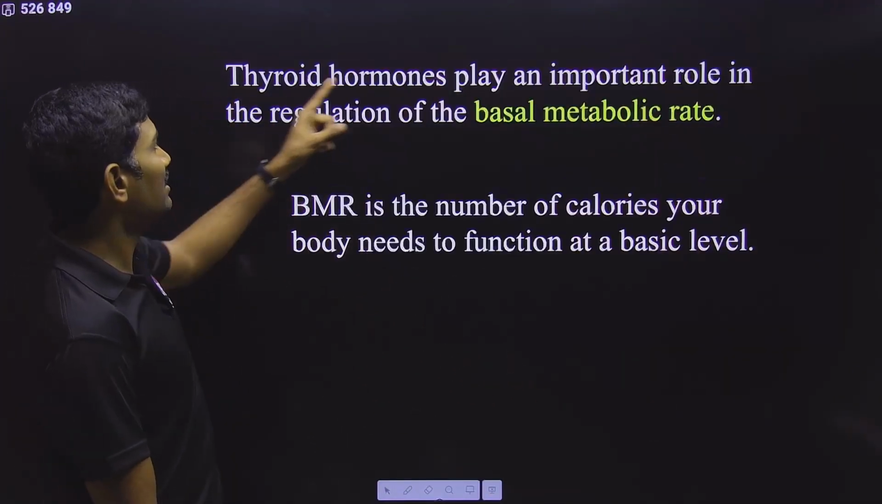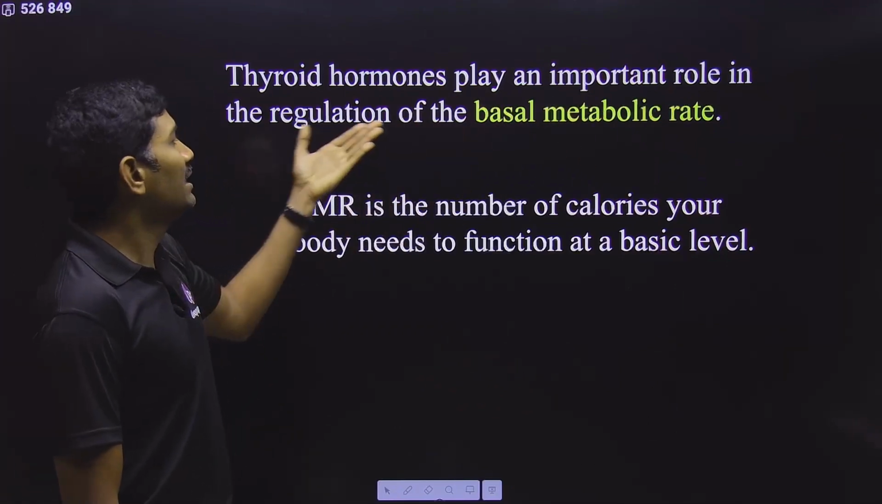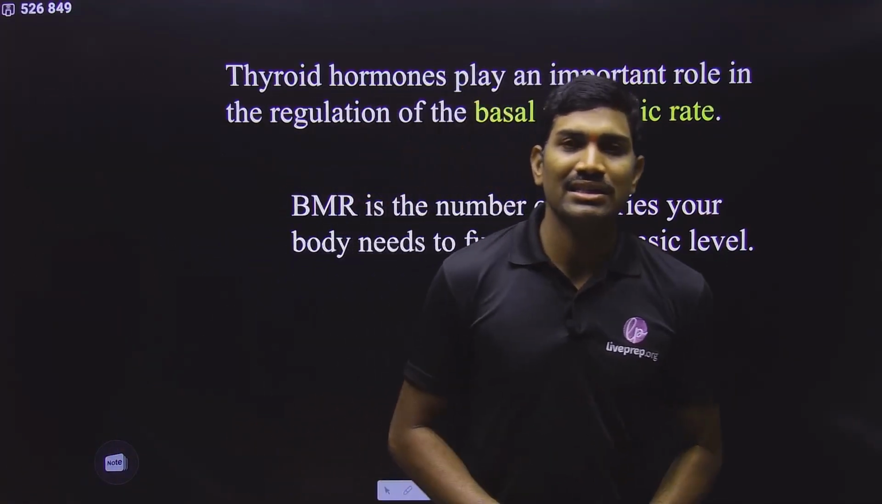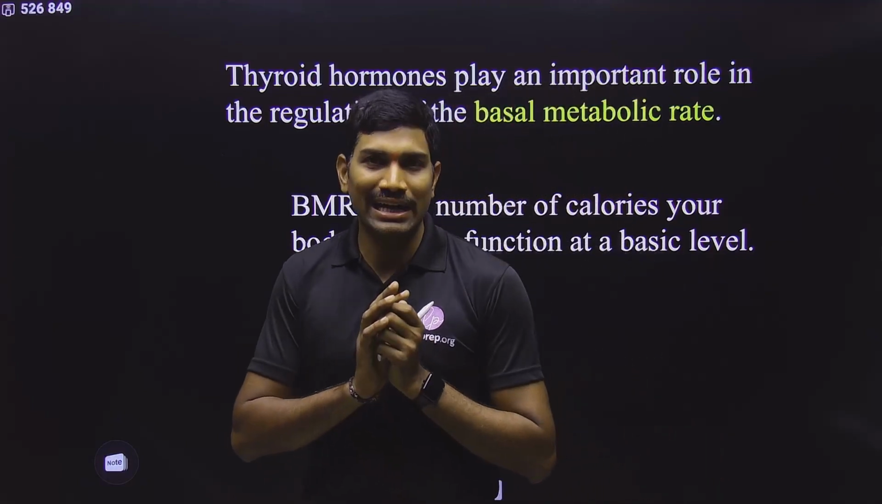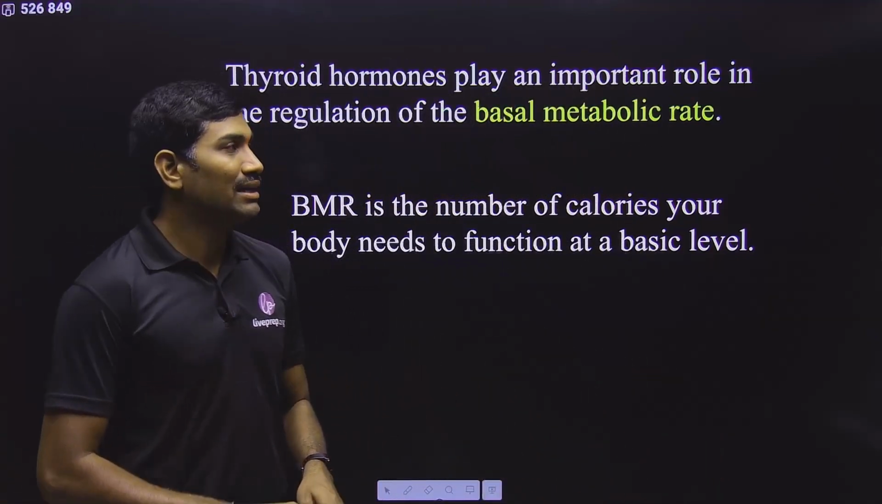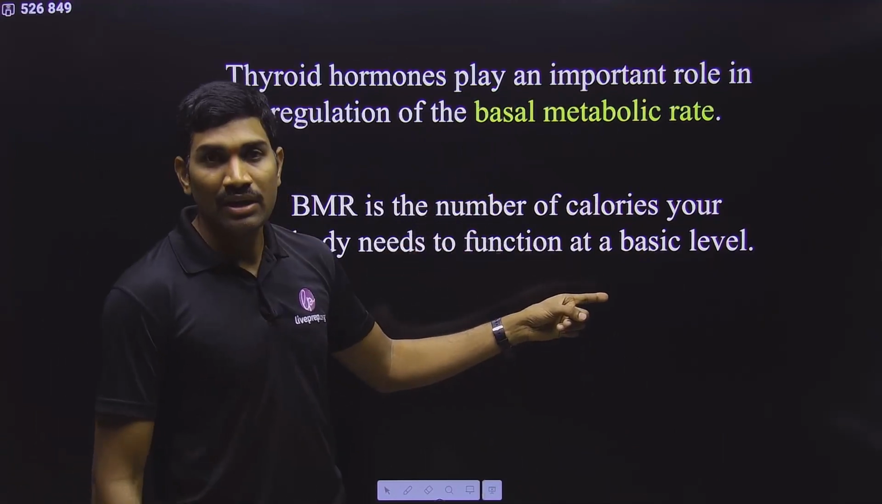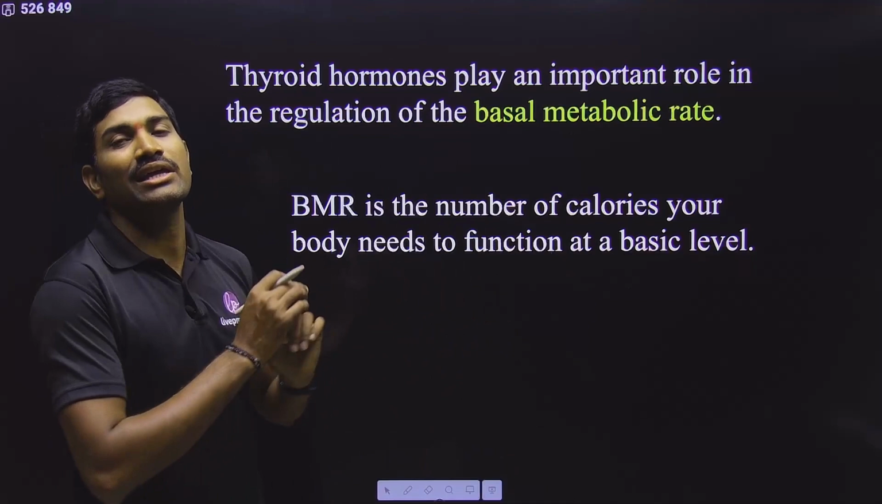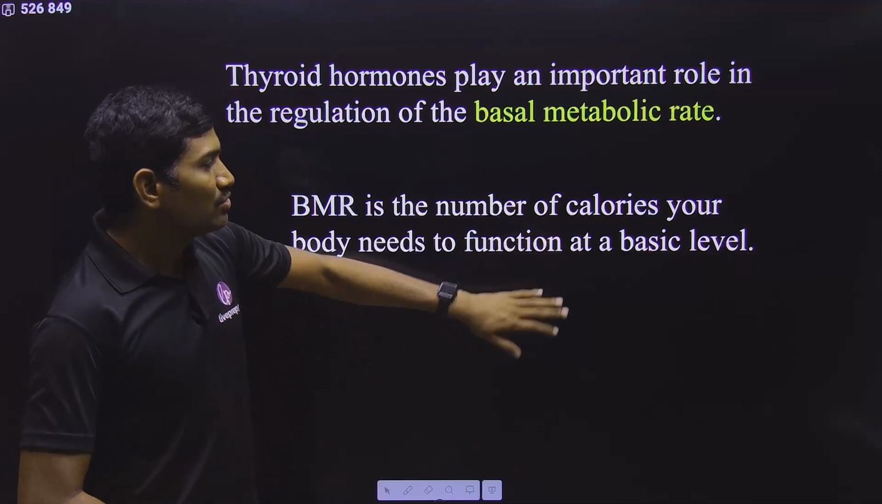Next one. Thyroid hormones play an important role in regulation of normal basal metabolic rate. Under the rest condition, some physiological activity should happen. For that, some energy is required. So all these things will come under the basal metabolic rate. And this basal metabolic rate is normally under the control of these thyroid hormones. Clear? So this is what they are talking.